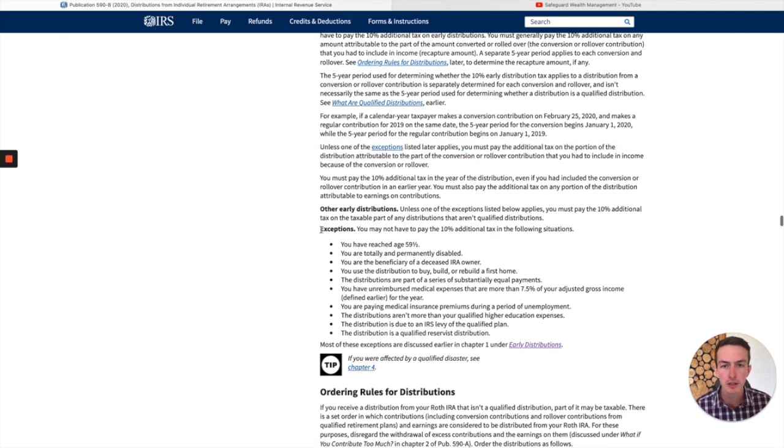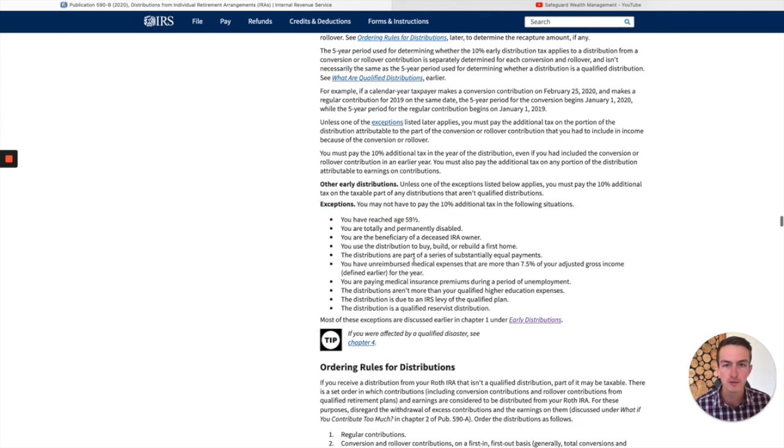So if we look down here, there are exceptions where you do not have to pay the 10% penalty. You can read through all of these exceptions if they apply to you, but the big one I want to focus on here is if you have reached age 59 and a half. It says it right in the IRS documentation we can see here. So basically, if you have reached age 59 and a half, you have an exception to the 5-year conversion rule.